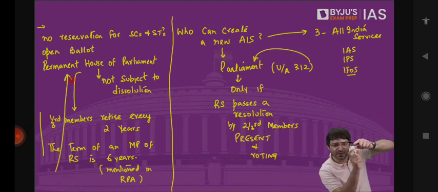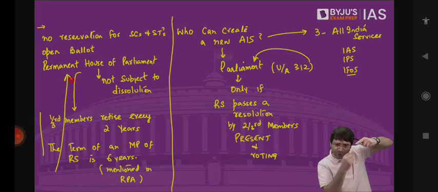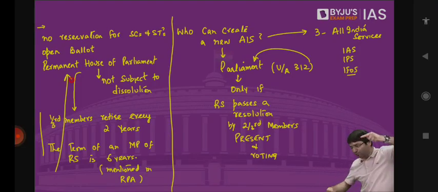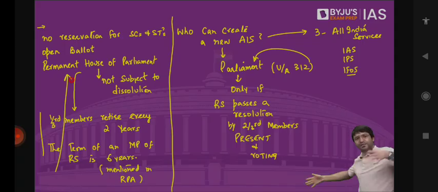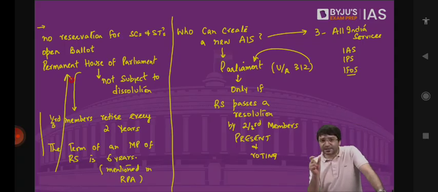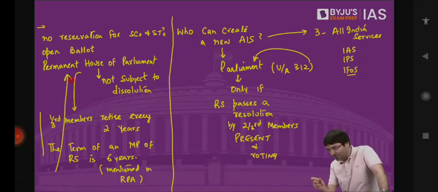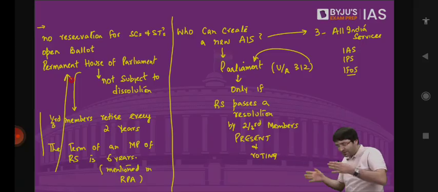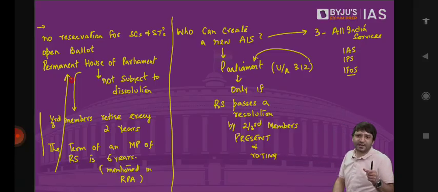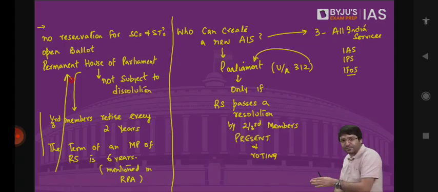From 1954 to 1960, then 1960 to 66, 66 to 72, 72 to 78, 78 to 84, 84 to 90, the 6-year term continues. But for the remaining 1/3 seats, their term starts in 1956. So from 1956 to 62, 62 to 68, 68 to 74, 74 to 80, their term is 6 years. And those who completed their term in 1958, all those seats will now have a 6-year term: 58 to 64, 64 to 70, 70 to 76, and so on and so forth.